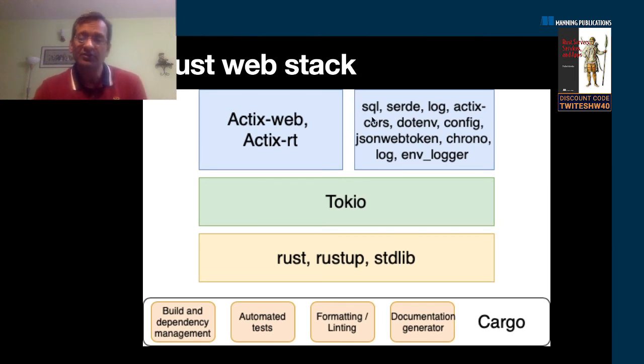All right. I've also chosen to use SQLX as the database access layer. There are ORMs available for people familiar with Ruby and other languages with ORMs. There's something called Diesel available in Rust. You can use that, but I've chosen not to use it. I've used something more low level, which is SQLX, which gives you more control.